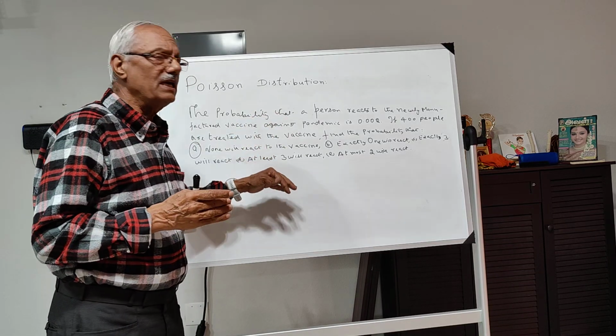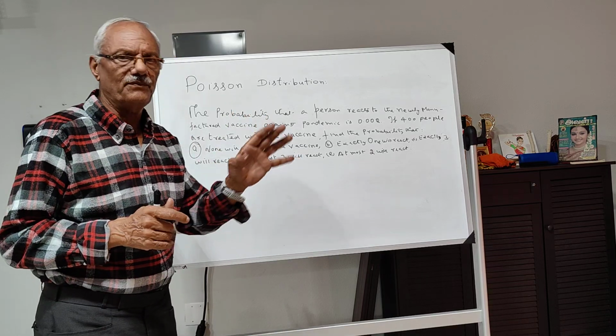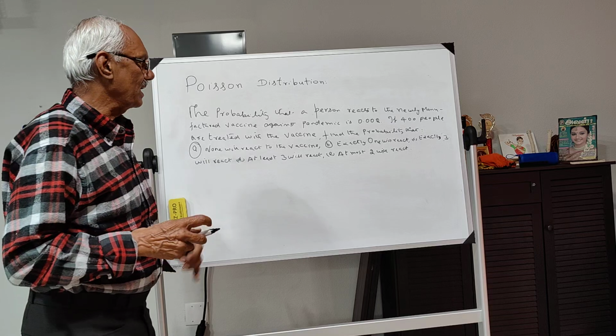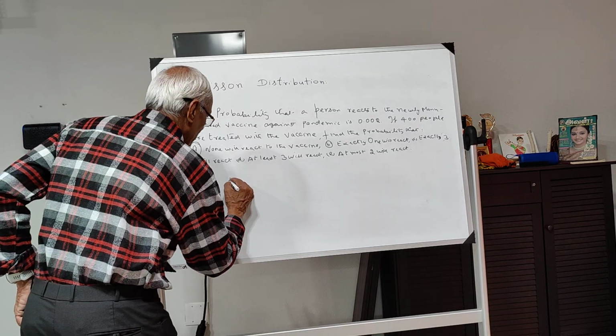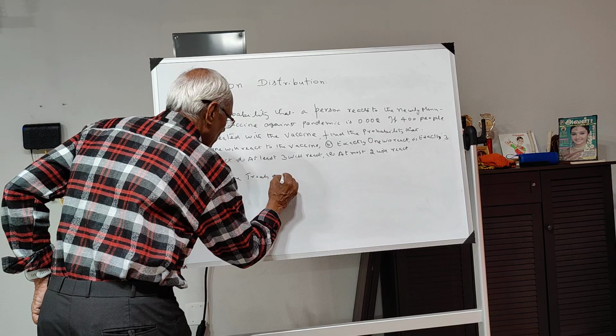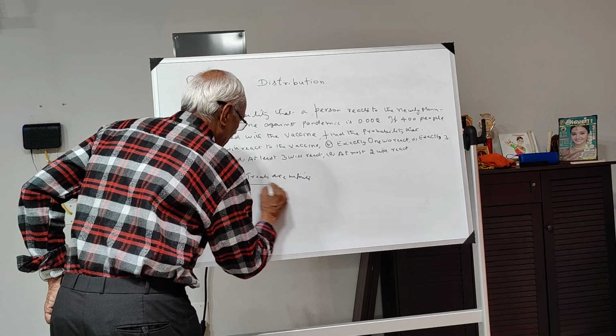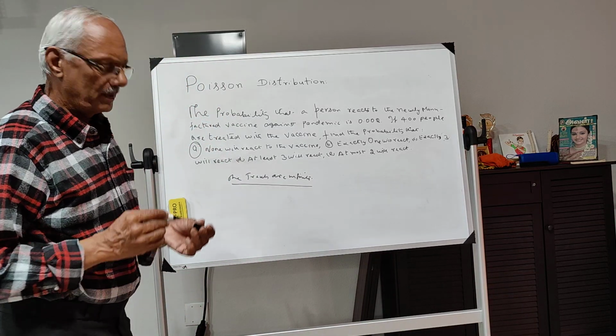But in the Poisson distribution, the number of trials is indefinite. That means the trials are infinite in number.